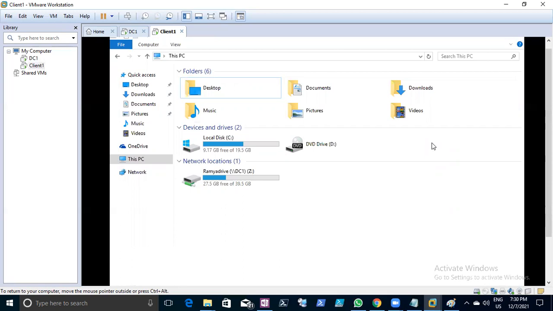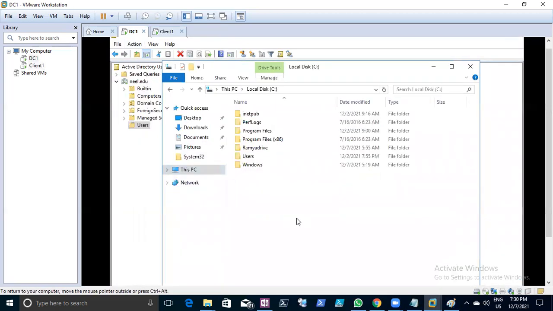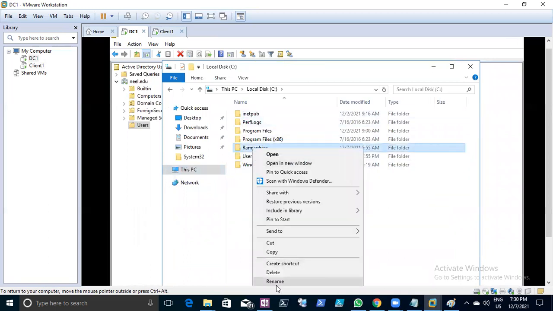Sorry, your voice is very low. Can you come again? If the user doesn't have the permission to access the folder... Yeah, sometimes that happens. If the permissions aren't there, then you have to ask the server team: this user doesn't have access, can you please provide him access?